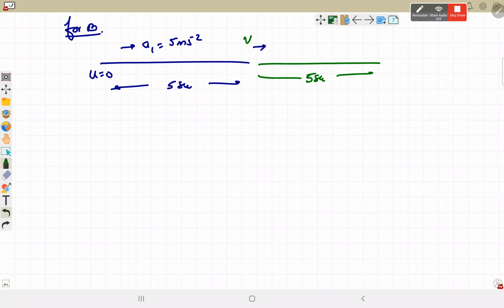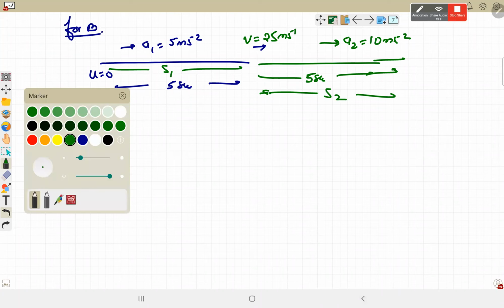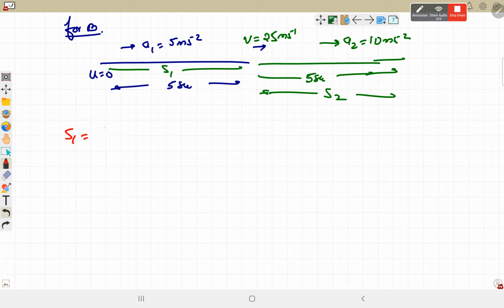Okay, so for V is equal to U plus at, it becomes 25 meter per second. And now for the second half, S1 for the initial 5 seconds, S2 for the second half. S1 is UT plus half A1T square. S2 is VT plus half A2 times T square.